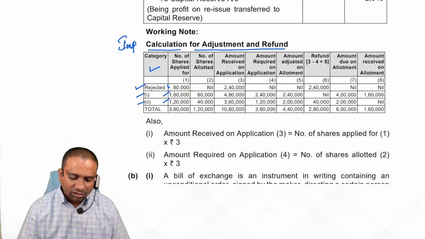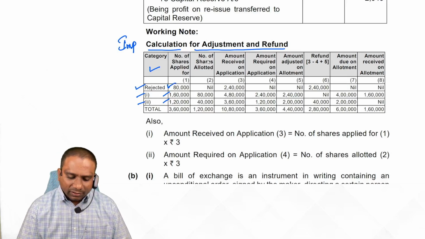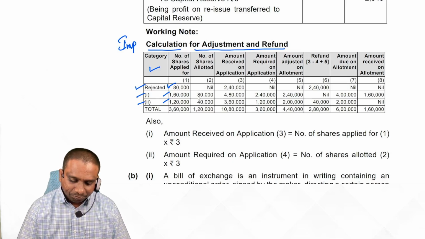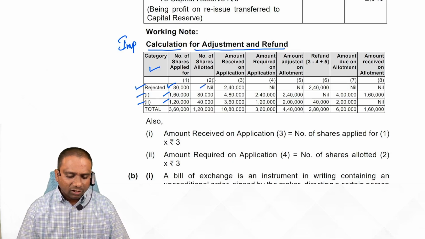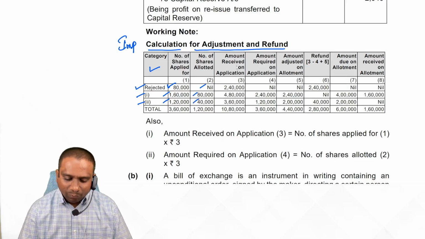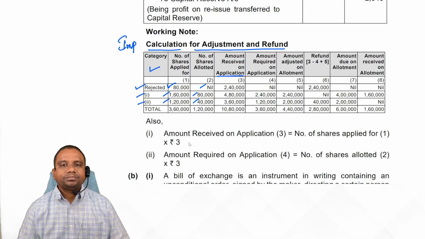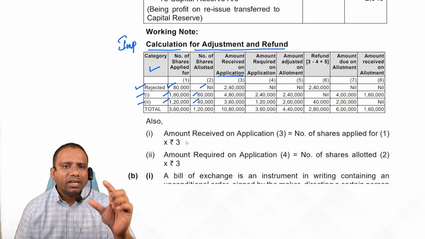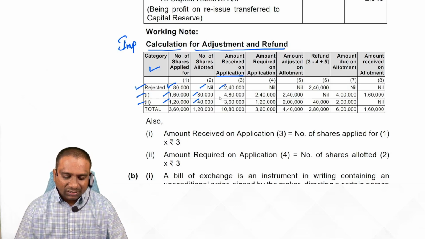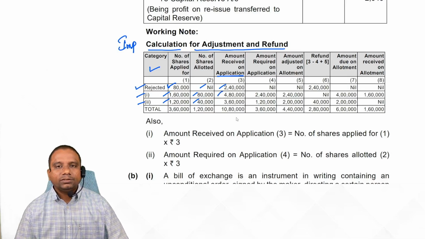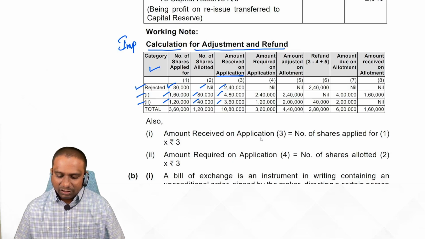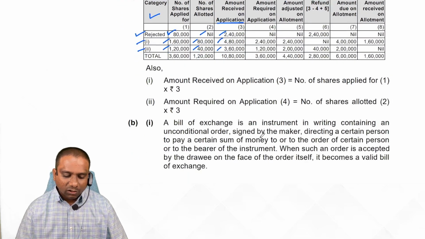And how many shares we rejected? 80. Next, number of shares allotted. Rejected, anyway, we didn't allot anything. First category 80, second category 40. Next, amount received on application. How much amount we receive on 80,000 shares? 3 rupees. 160,000 shares? 480. 1,20,000 shares? 10,80. Here they are giving, get calculations also.